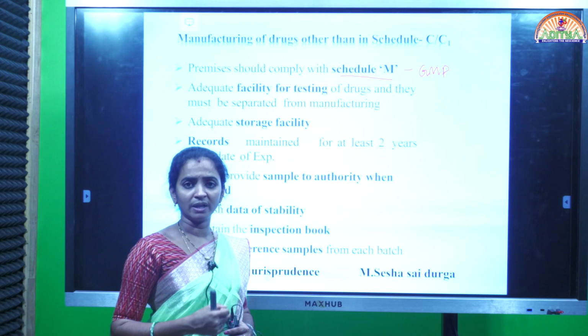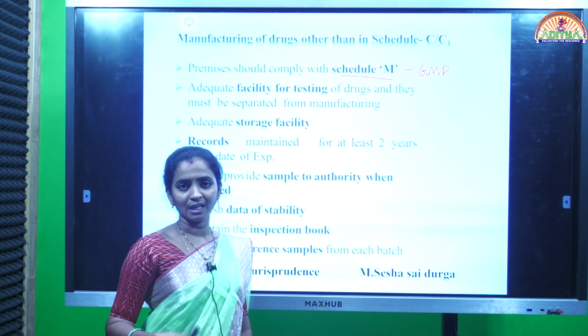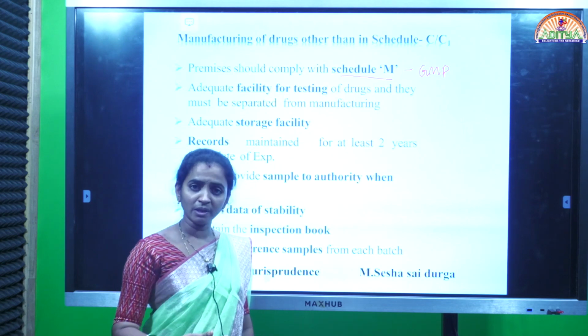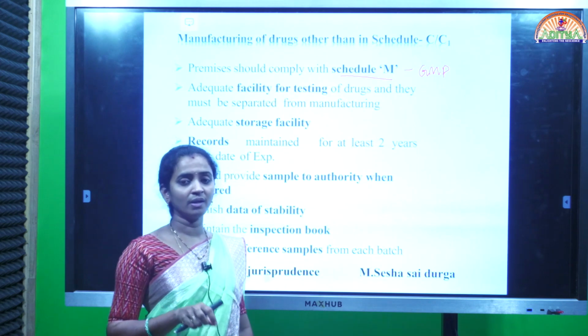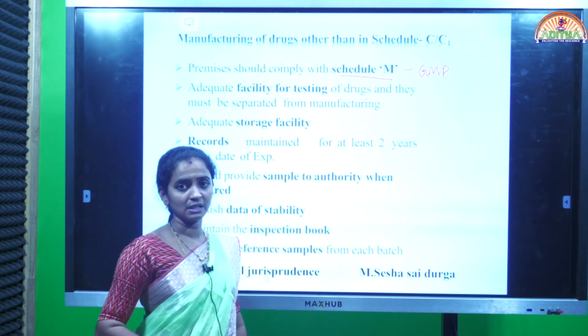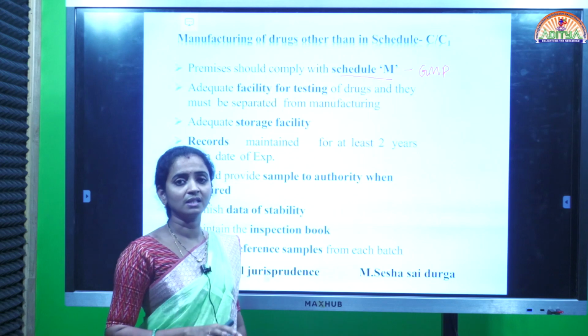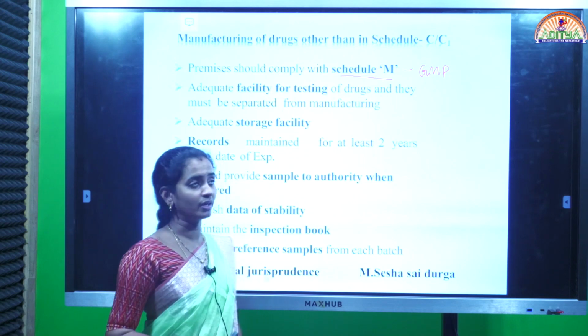So in the laboratory or during manufacturing, whatever provisions are given by the good manufacturing practices, all those provisions and conditions must be fulfilled by the manufacturer.